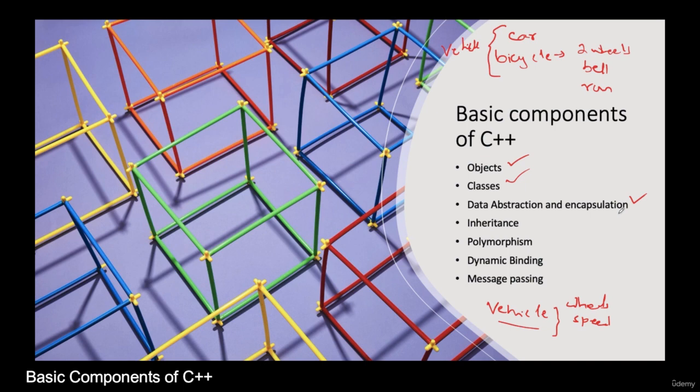These are the most important concepts in C++ programming. What is meant by data abstraction? In other forms of programming, we create a program where the data and the functions are separate. We declare or define data somewhere, and we write functions associated with the data somewhere else. But in C++, we bind this data and these functions together with the help of objects.